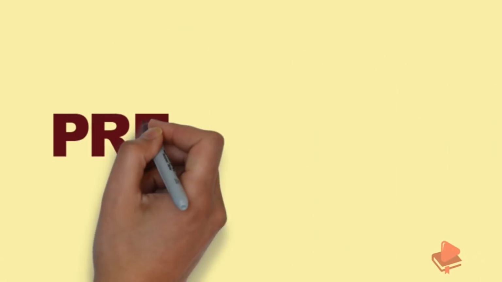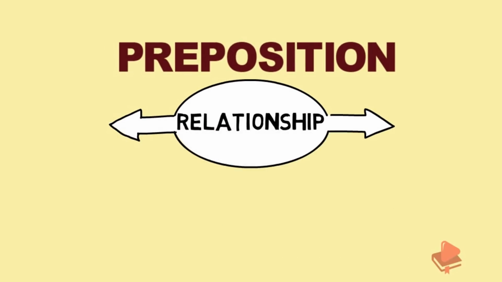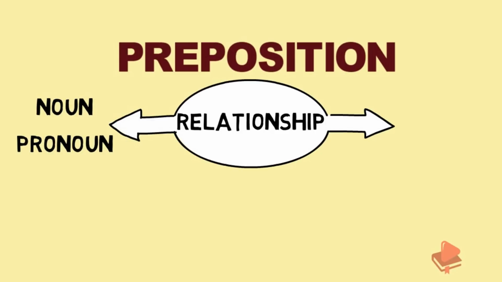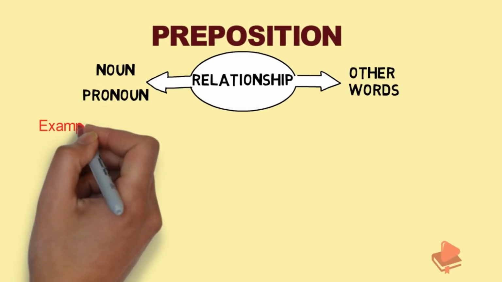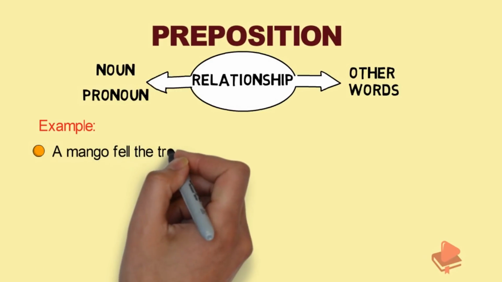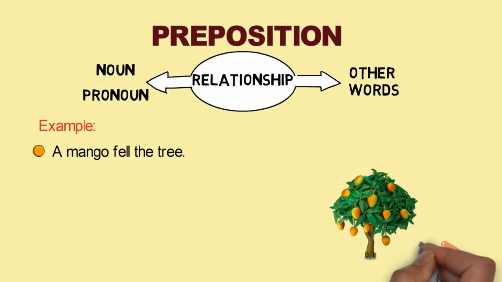The next part of speech is preposition. A preposition is a word which is used to show a relationship or link with a noun, pronoun or any other words. For example, a mango fell the tree. Here, if we read the sentence, we will come to know that we are talking about two nouns, that is mango and tree.